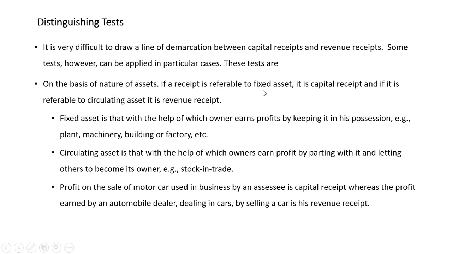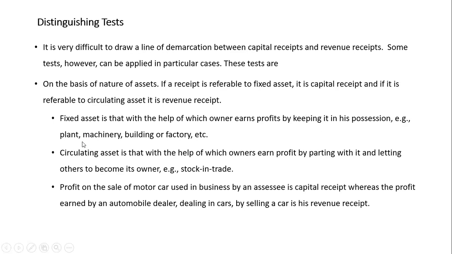If a receipt is referable to a fixed asset, it is a capital receipt. If it is referable to a circulating asset, it is revenue. So what is a circulating asset? Circulating, like debtors, yes or no? Like stock, yes or no? So these are all material, all these are circulating assets, cash, whatever it might be. This generally refers to everything from raw material to finished goods. This we call a circulating asset.